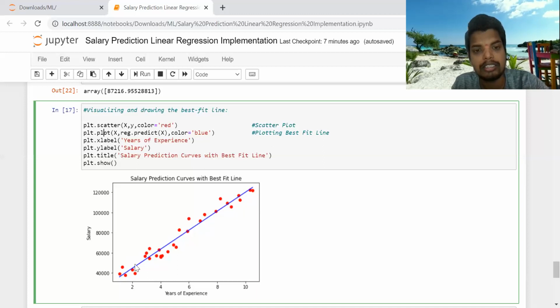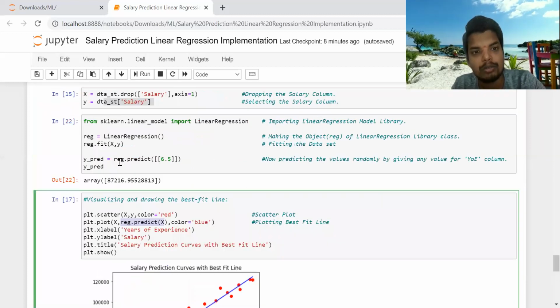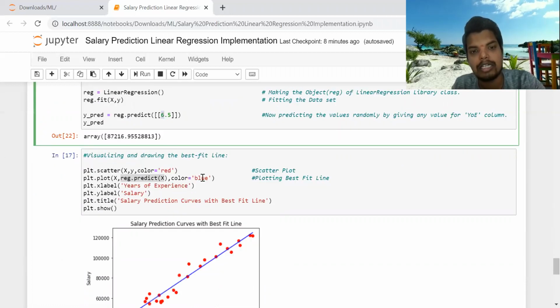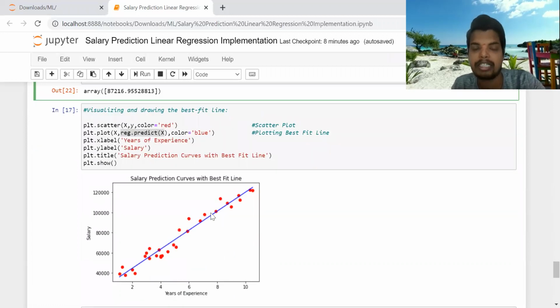It shows how our model has been fitted, with x being our years of experience and y_pred being our predicted value. So our predicted values would lie across this line. Our predicted values will be reg.predict(x), the same as written over here, except that here we have just written x. That is the main difference. And with color equal to blue, it has plotted our best fit line.